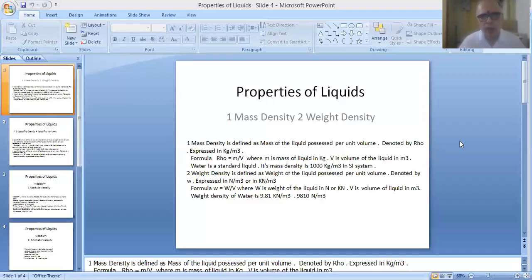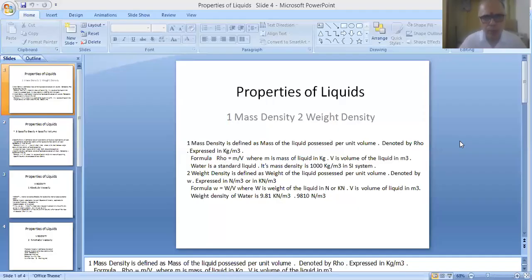Similarly, we can increase or decrease the volume of gases, so they are called compressible fluids. This way, fluids are classified into two categories, namely compressible fluids and incompressible fluids. Finally, all liquids are incompressible fluids, and all gases are compressible fluids.